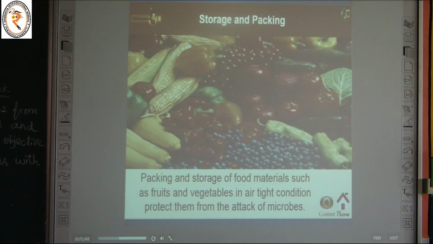storage and packing. See, packing and storage of food materials such as fruits and vegetables in airtight conditions protect them from the attack of microbes. So the food items like what? Fruits and vegetables. If fruits and vegetables are kept in airtight conditions, this also prevents the growth of microorganisms.